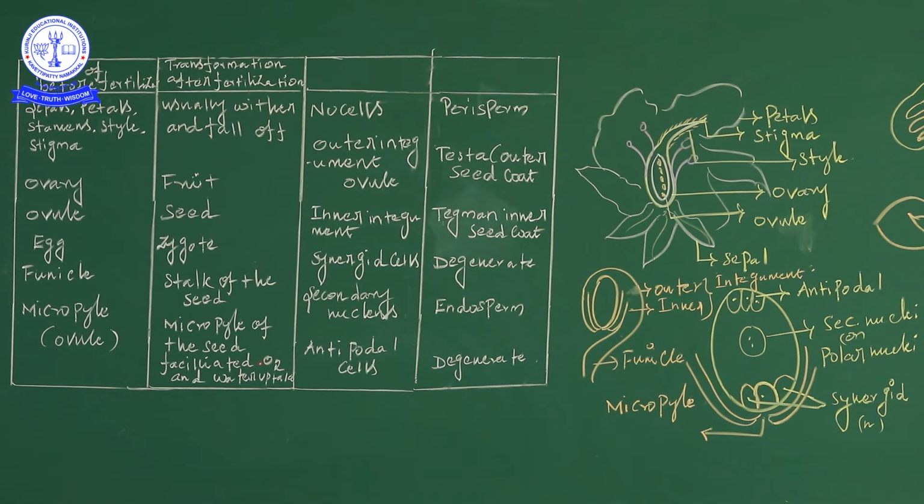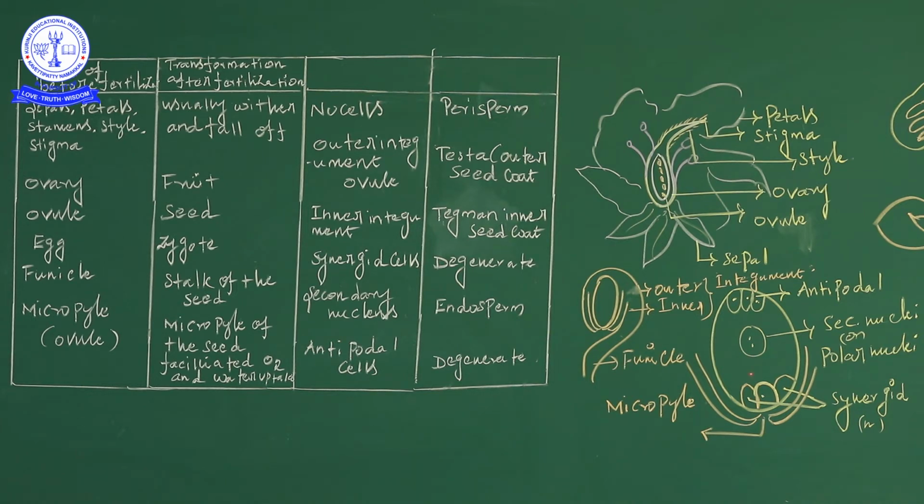The micropyle of the seed facilitates O2 and water uptake, very important for oxygen. Oxygen is very important for respiration. And water uptake through the micropyle region takes part in imbibition. Okay, and then next is the nucellus. The nucellus is present in this place and provides nutrition to the developing embryo sac. Another name for it is perisperm.